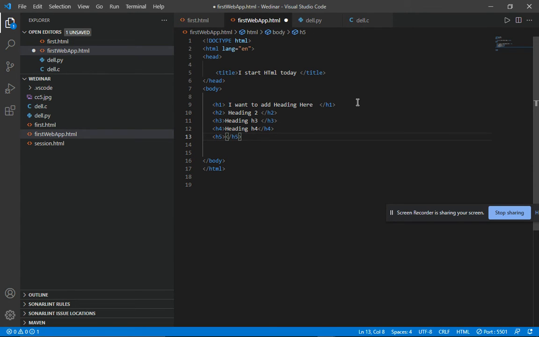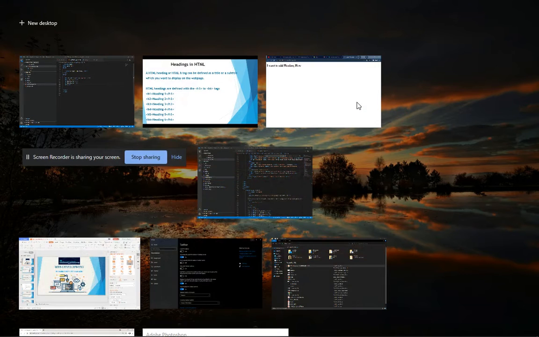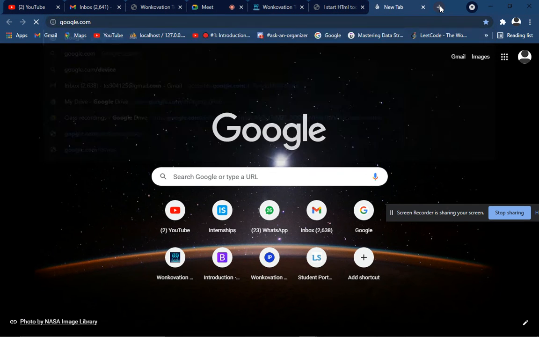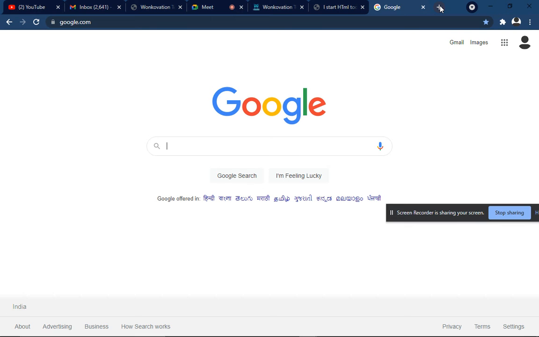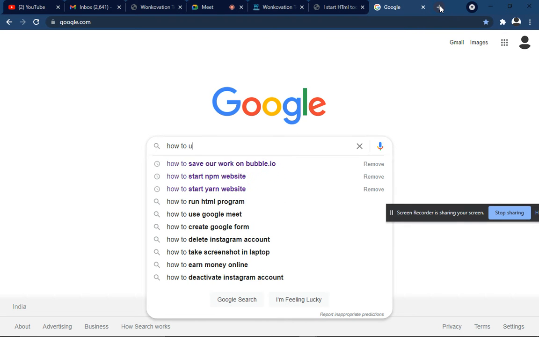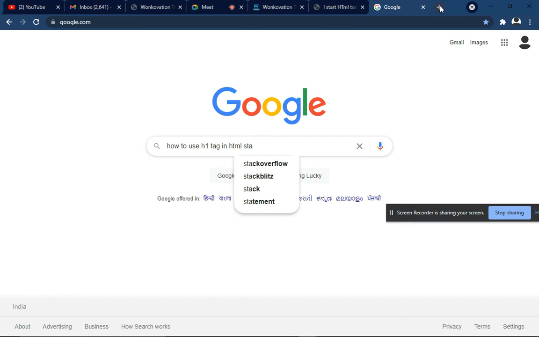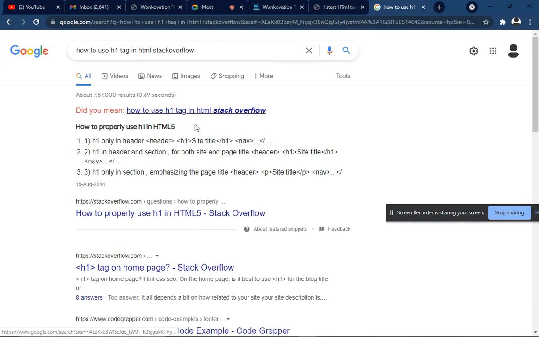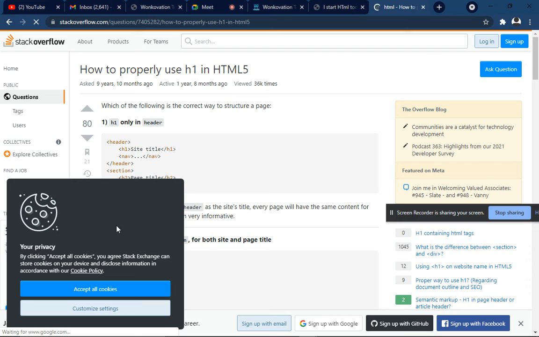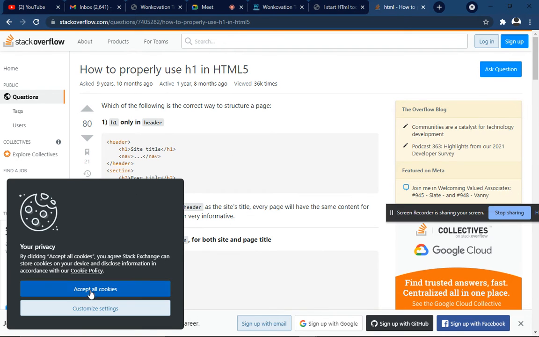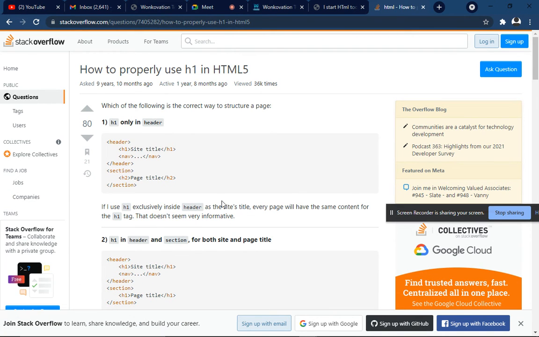There are lots of websites available, and a good website is Stack Overflow. Whenever I show some example, I hope you understand. Like, you know how to use a heading, but you don't know where to write your H1. So you just search on Google how to use the H1 tag in HTML, and you write Stack Overflow. Stack Overflow is a very good website if you want to explore it. So here you can see accept all cookies. Here I accept all the cookies.